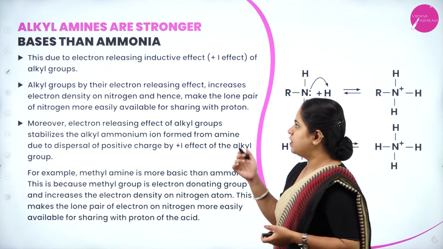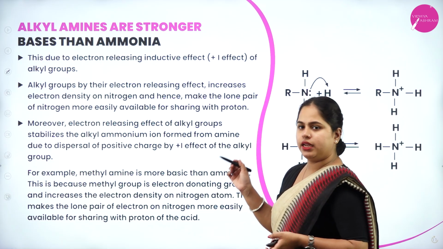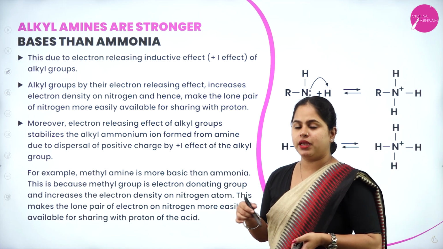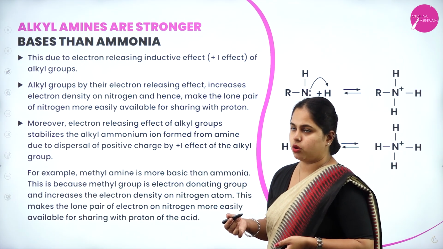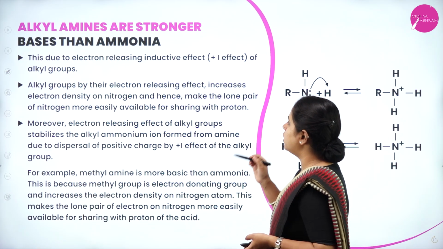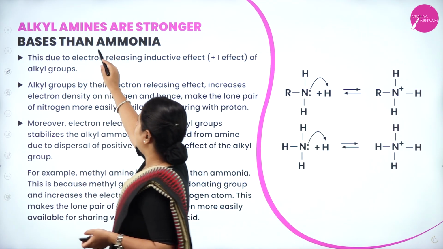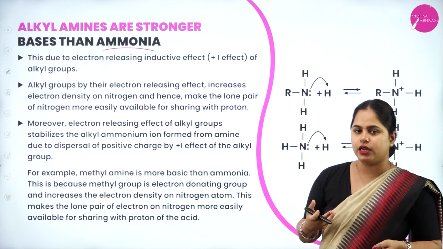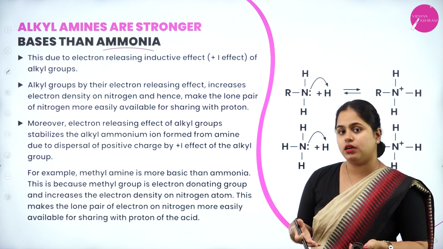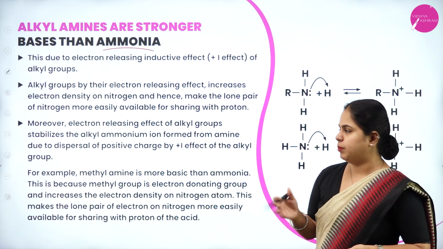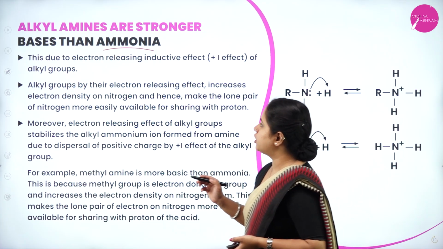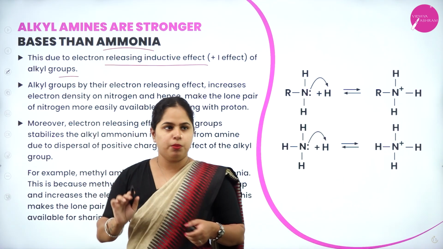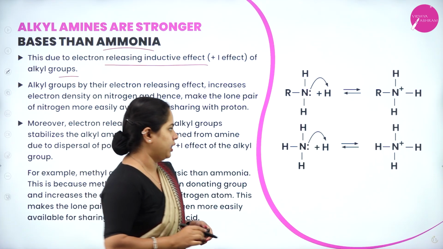So let us see. First we are going to compare alkyl amine and ammonia. Alkyl amine means that from ammonia the hydrogen is replaced by alkyl groups. So alkyl amines are stronger bases than ammonia. Comparing ammonia and alkyl amine, which is more basic? It is alkyl amine. Let's see why. This is due to the electron releasing inductive effect of alkyl groups. So ammonia means you just have NH3, right? You can see here